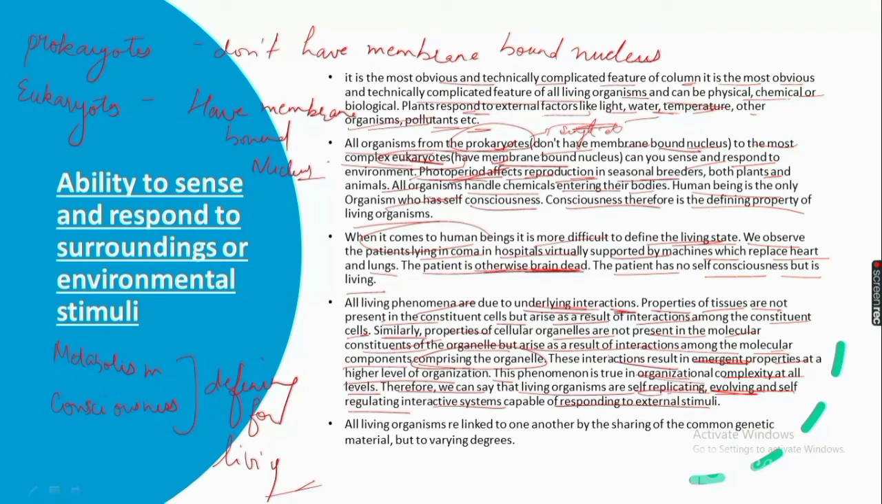All living organisms are linked to one another because they share common genetic material, but to varying degrees. They are not very different, but some have small differences. Diversity in the living world.